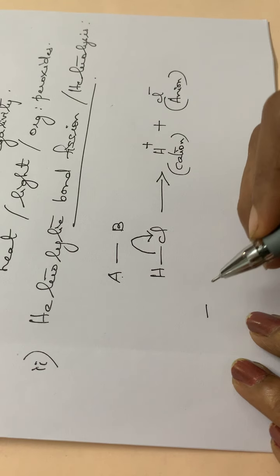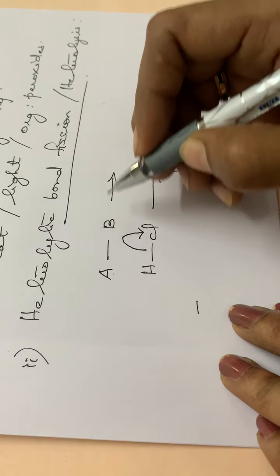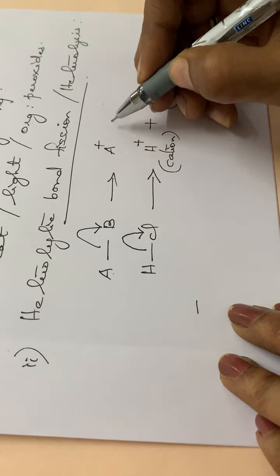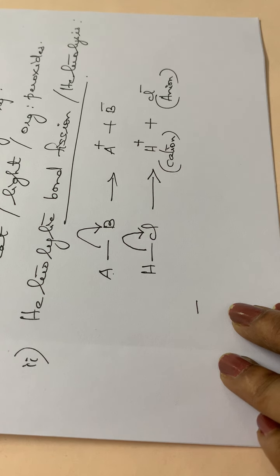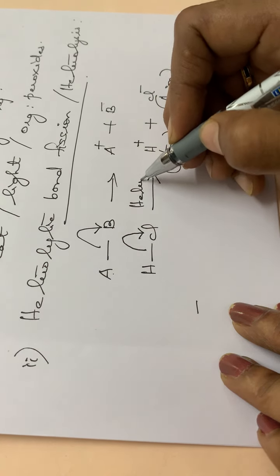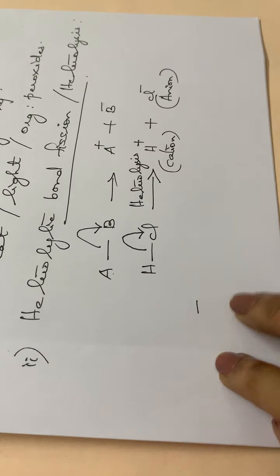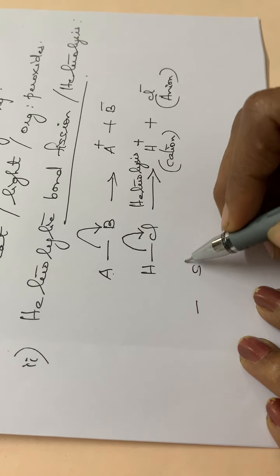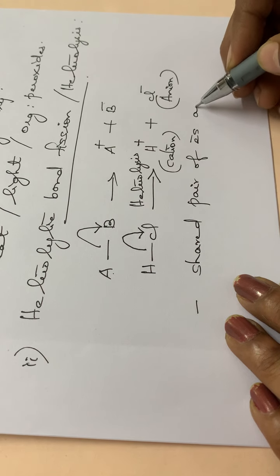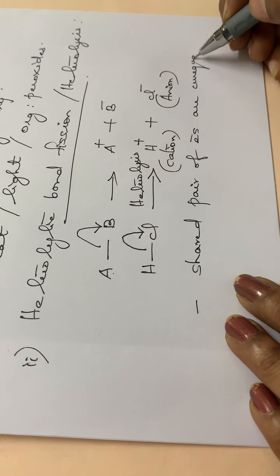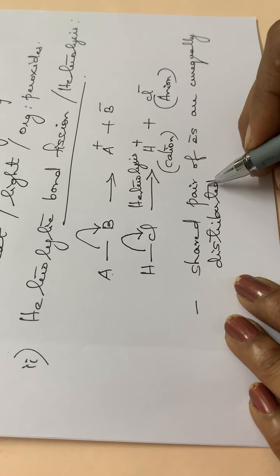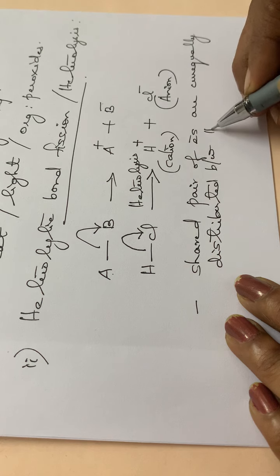So the points to be considered here are, suppose AB has two atoms with different electronegativities, what happens? A plus and B minus. This is also an example of a heterolytic bond fission, heterolysis. So here the shared pair of electrons are unequally distributed between the bonded atoms.